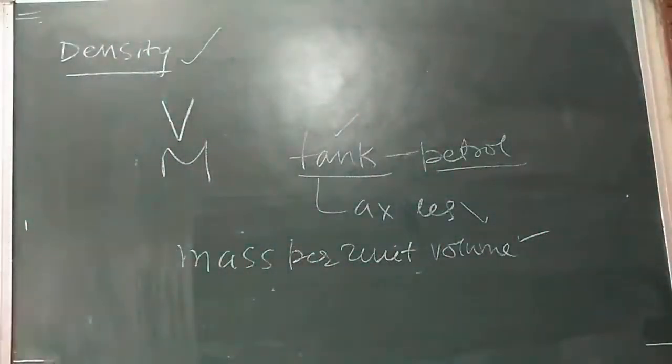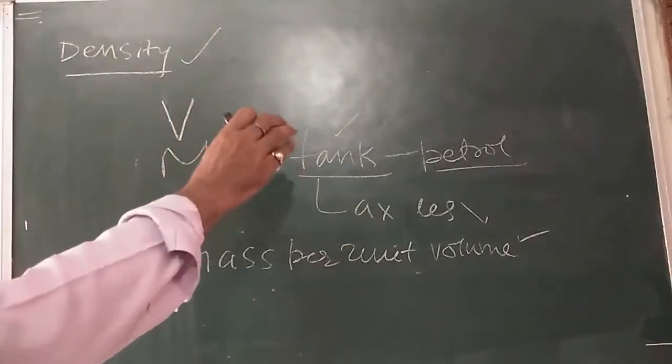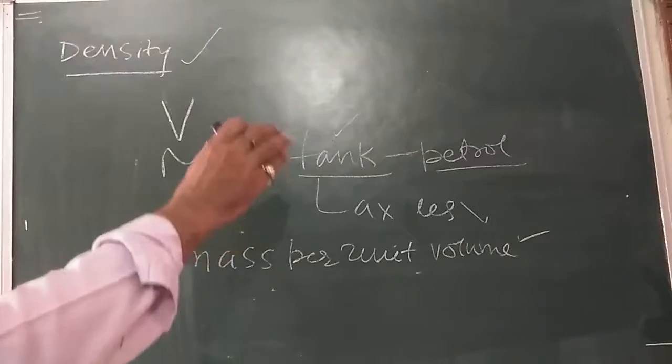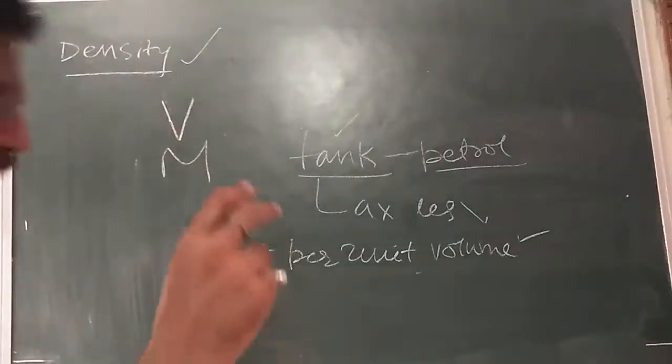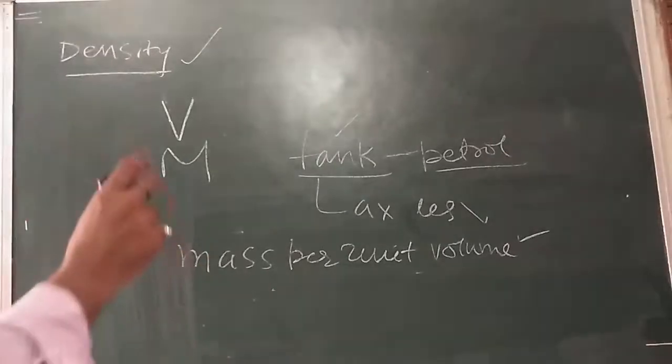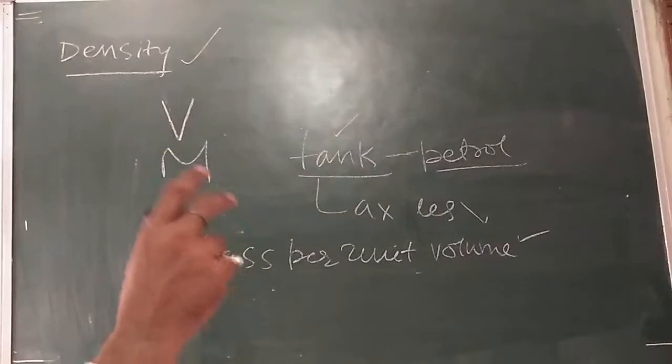So dear children, it is evident that it will often be inconvenient to try to obtain exactly 1 meter cube of a substance in order to find its density.